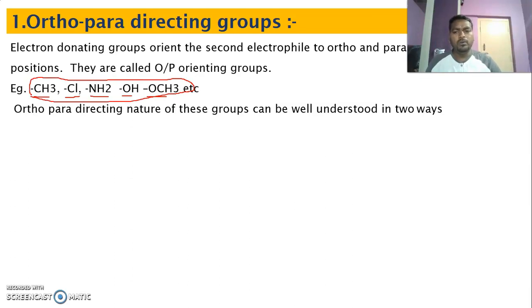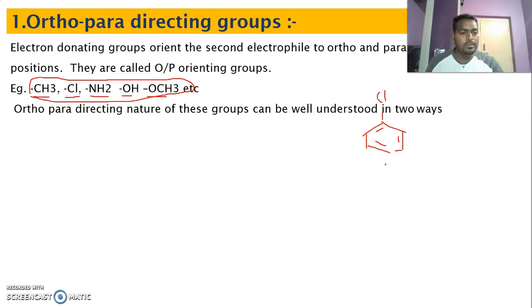So now, why do they direct to ortho and para position? I am going to discuss the examples later. The example is very simple. Let us take this reaction. For example, this is chlorobenzene. We discussed electrophilic substitution reactions of benzene.